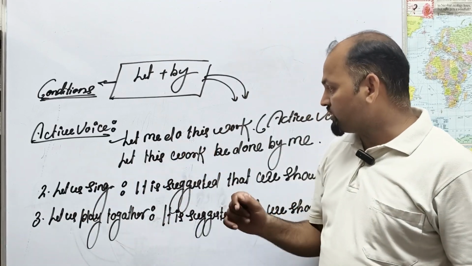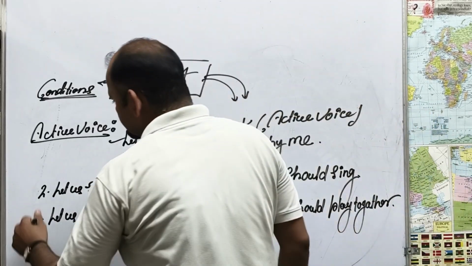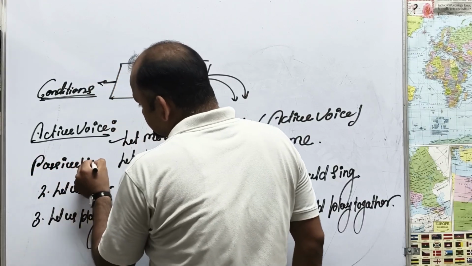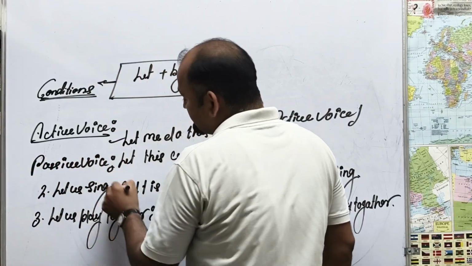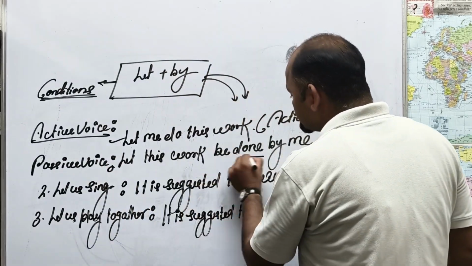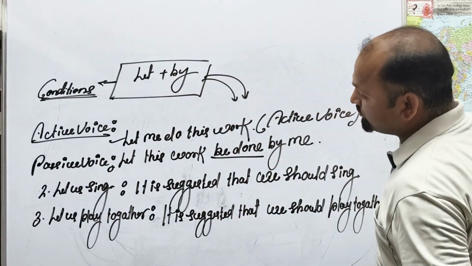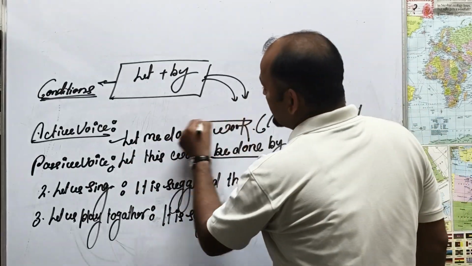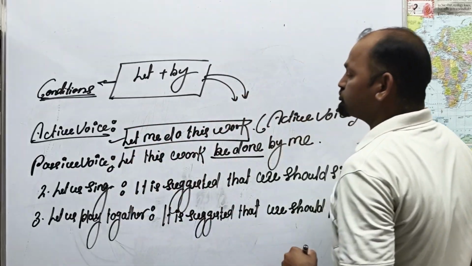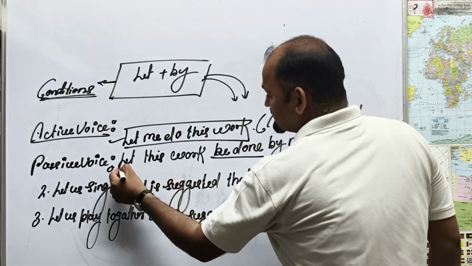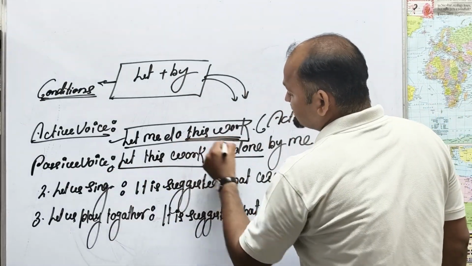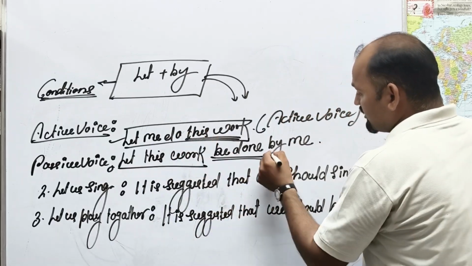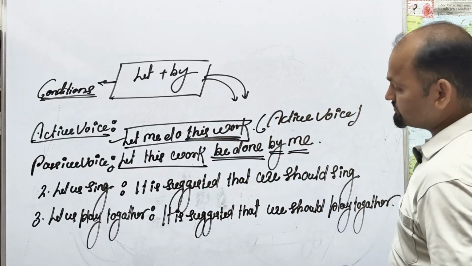Let me draw this work. How to change it to passive voice? Are you looking at this statement? This is called passive voice. Why is it called passive voice? Because I use be plus the third form of verb. As usual, let me do this work. This is called active voice. But how to change it to the passive voice? Let this work be done by me.